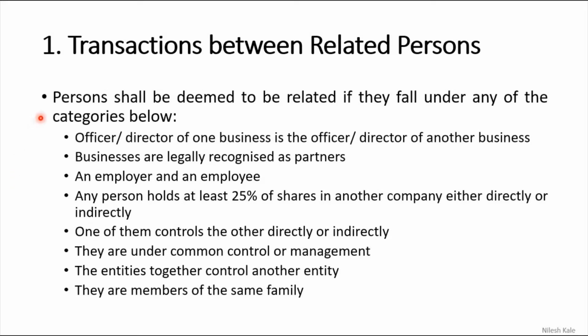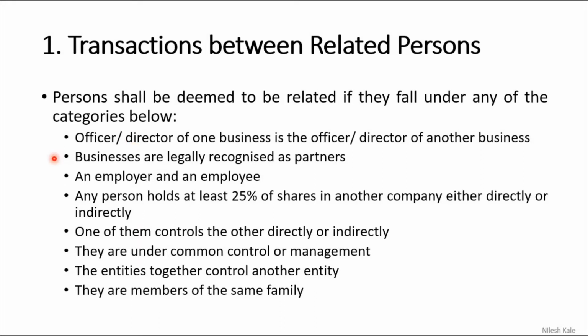So the first point, transaction between related persons. Persons shall be deemed to be related if they fall under any of the following categories. Officer or director of one business is the officer or director of another business. Suppose there are 2 businesses, A and B. Now the officer of A is also officer of B. It means there is one person XYZ, he is an officer in company A and also in company B. Then these 2 businesses will be considered as related persons.